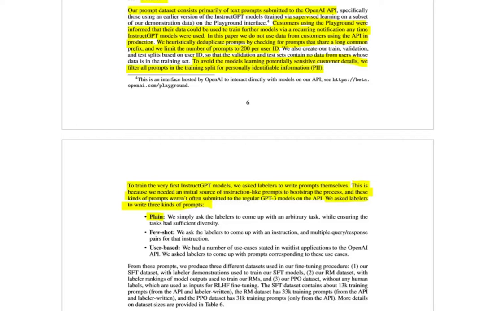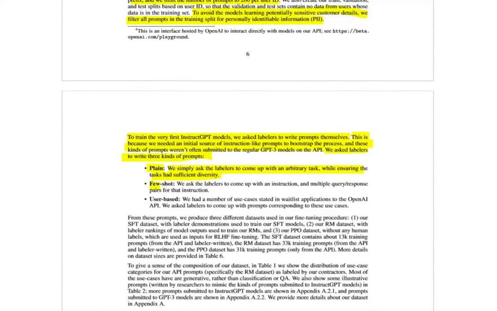One is plain, where we simply ask the labelers to come up with an arbitrary task while ensuring the task has sufficient diversity. Okay, few-shot, we ask the labelers to come up with an instruction and multiple query-response pairs for that instruction. Okay, and user-based, we had the number of use cases stated in waitlist applications to the OpenAI API. We ask labelers to come up with prompts corresponding to these use cases.